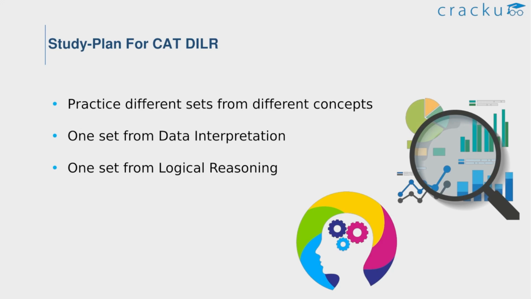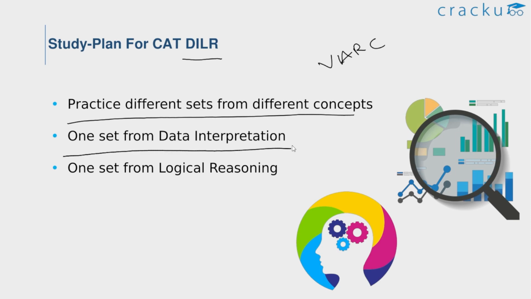This is the study plan for the CAT DILR section, data interpretation and logical reasoning. As mentioned in the study plan for VARC, the same trick will also work to crack this section. So this is the unique trick. Here you need to practice different problems from different concepts. Try to solve 2 sets every day, that is 1 set from data interpretation and 1 set from logical reasoning. As we know, CAT has moved to more logic based sets. Practice more on logical reasoning based sets. Even the DI based sets are logic intensive rather than calculation heavy.